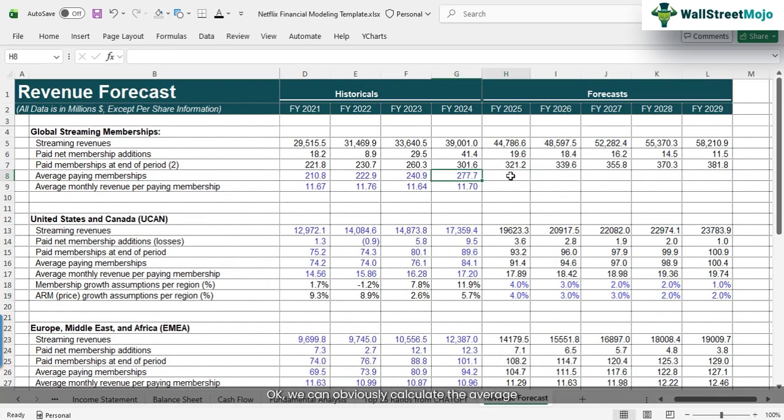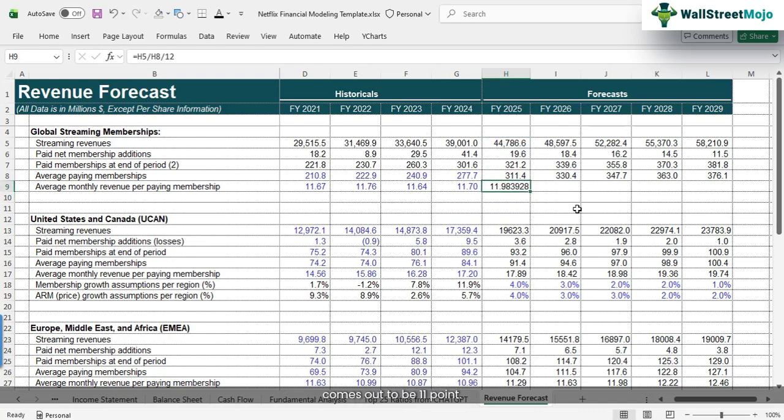Okay, we can obviously calculate the average paying members, doing the same thing like the way we did earlier. Okay, average paying members, and you can also find average monthly revenue per paying membership. So this will be the total revenues divided by your average paying membership, right? This will also be divided by 12, right? Because this is the annual revenue.